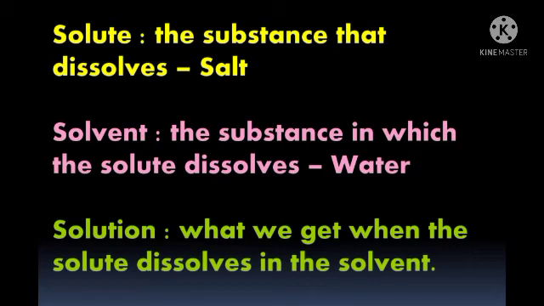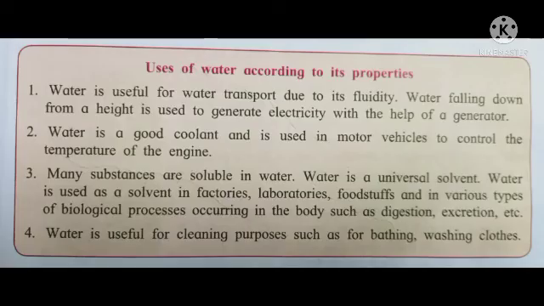And what is solution? What we get when the solute dissolves in the solvent, when both mix together, that is, when the solute and solvent mix together, it gives solution. What is solution? What we get when the solute dissolves in the solvent. The mixture of both is known as solution.